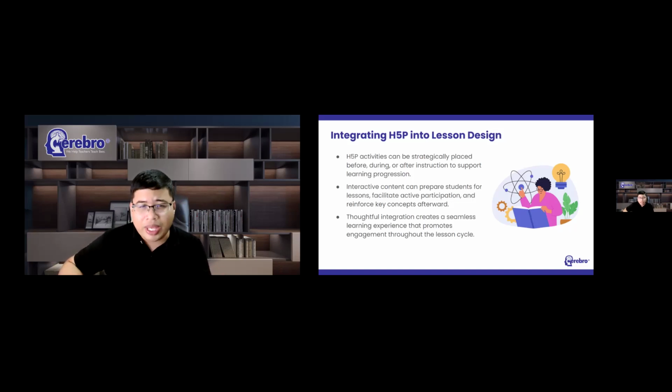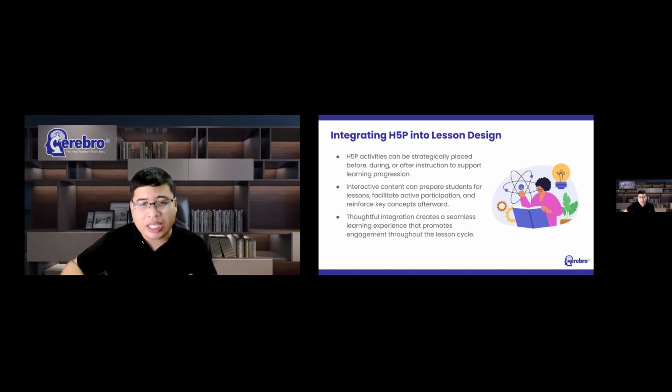During instruction, H5P can increase participation. And instead of delivering information continuously, you can insert opportunities for interaction. Students can answer questions, make predictions, analyze situations, or complete learning tasks as they encounter new concepts. And this keeps learners actively involved rather than passively observing.